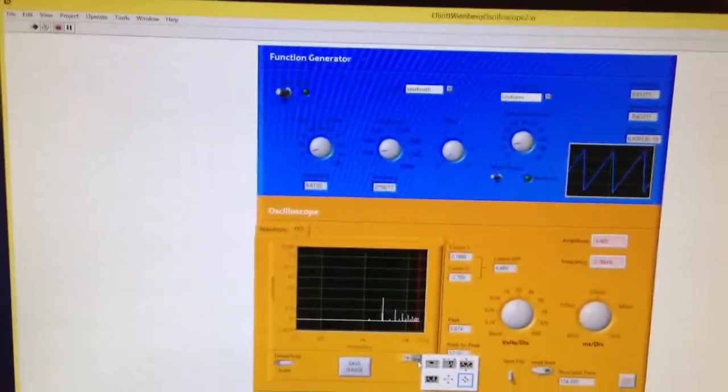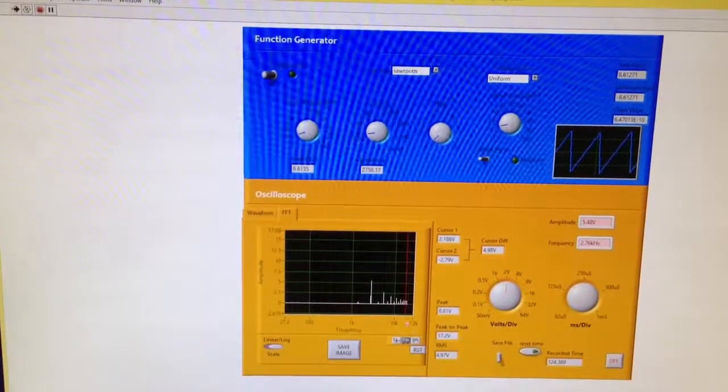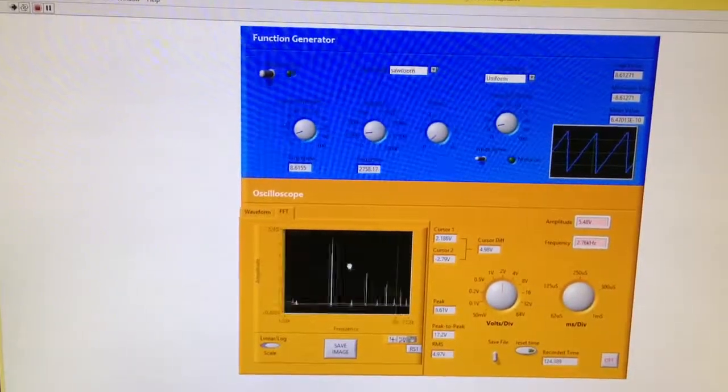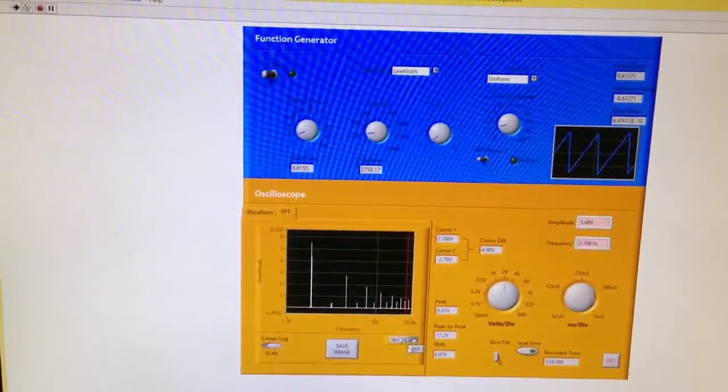You can zoom in, zoom out, move it around, and reset it.